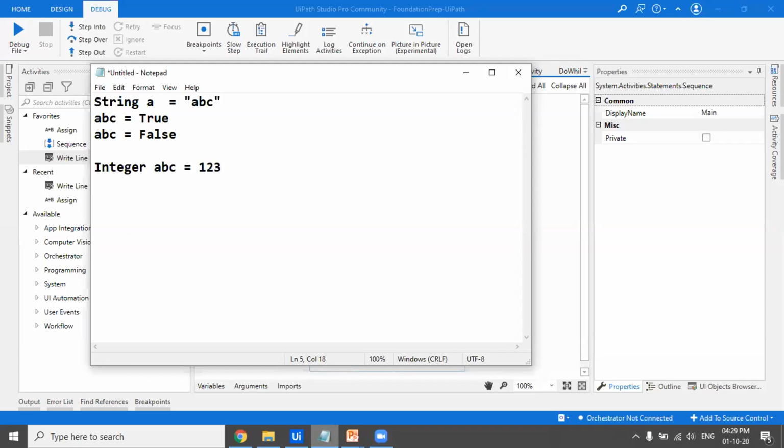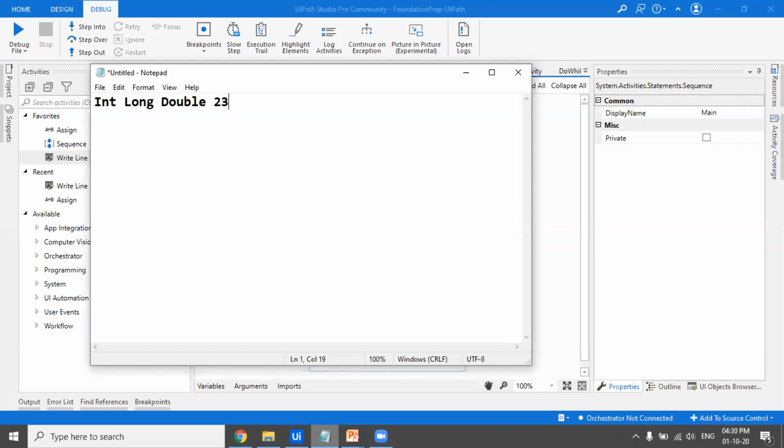It could be 1, 2, 3, it could be 4, 5, 6, but there's a limit. I think it's 32767. Beyond that you cannot store it in an integer. If you want to store a number greater than 32767, because that is the limit of the integer data type, then you can use long. So that is also a data type. All this, integer, long and double, fall under the numeric data types. So in the double, you can store the decimal values.